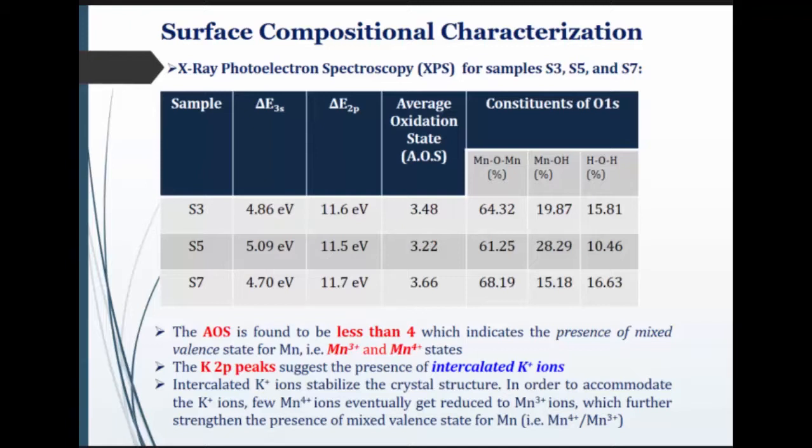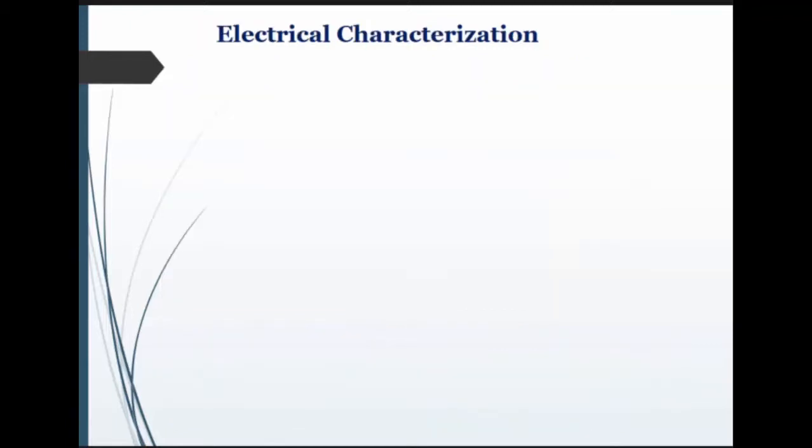And in this, what is the importance of this intercalated K+ ion? It stabilizes the crystal structure of MnO2, and in order to accommodate the K+ ion, a few Mn4+ ions eventually get reduced to Mn3+ ions, which further strengthens the presence of mixed valence states like Mn4+ and Mn3+. These are the main things actually used for sensing, to get a significant amount of enhanced sensing performance for MnO2 structures.